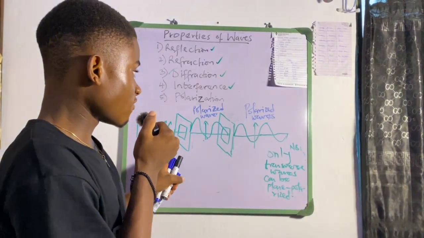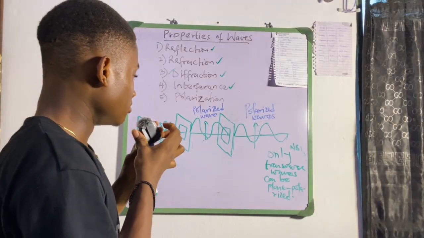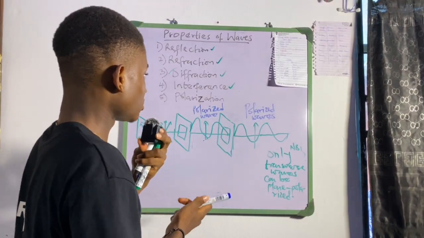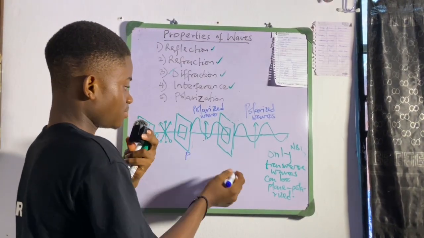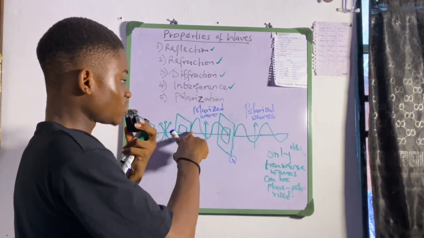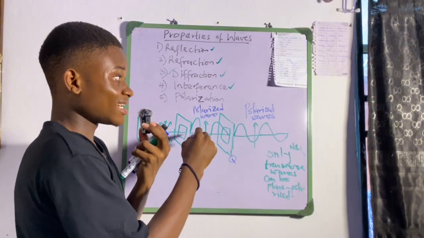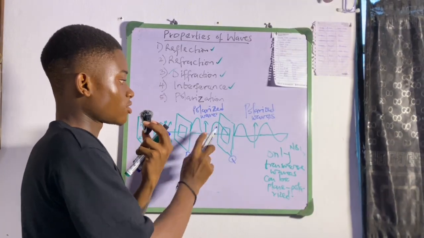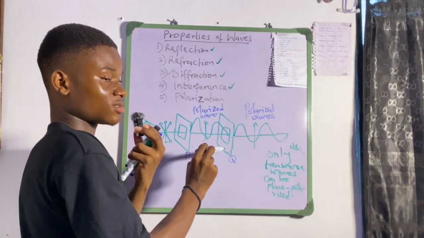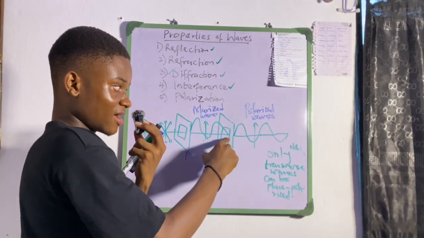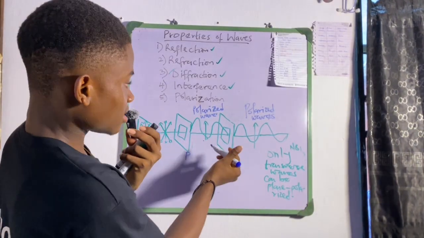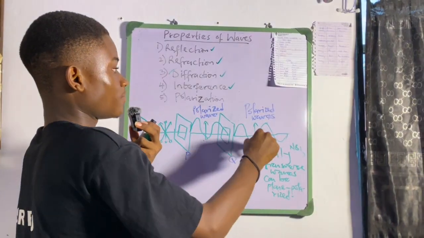Okay, so as this wave comes, this is a polaroid. Alright, we call this a polaroid. You can call this P, then we call this Q, a polaroid. So when it passes through this, it becomes polarized. Because plane polarized, you can see, it becomes plane polarized. So when it passes through this, it also becomes plane polarized. Alright, you can see a gap here, a square gap, or rectangular. So these are polarized waves.